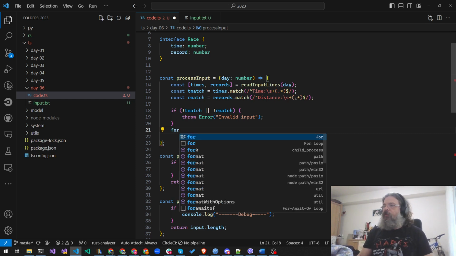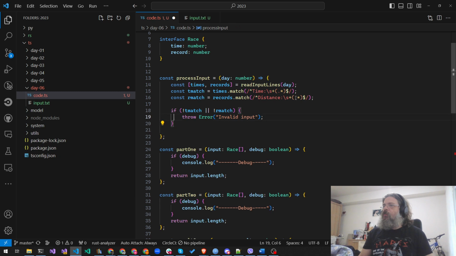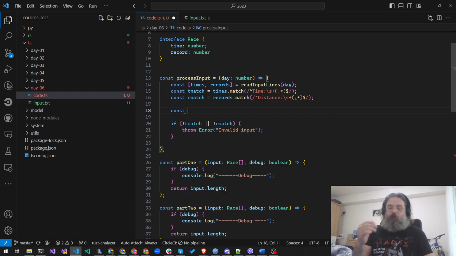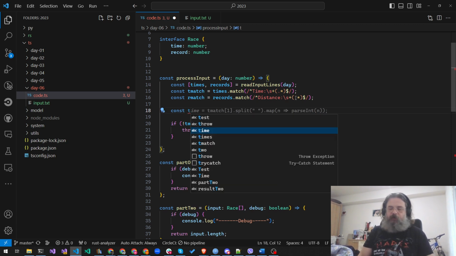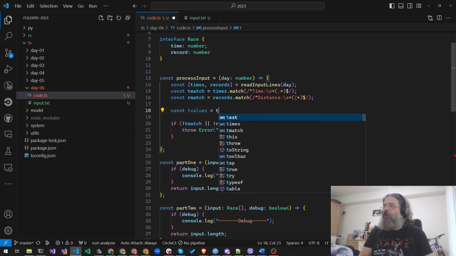So we can say, some more variables. The time values is times match of 1.